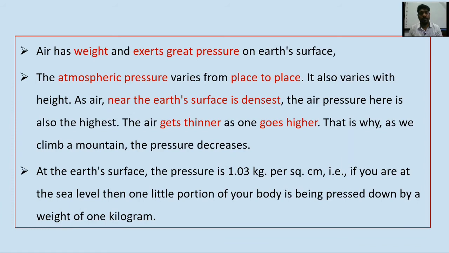The last one is that at the Earth's surface, the pressure is 1.03 kg per square centimeter. That is to say, if you are at sea level, each square centimeter of your body is being pressed down by a weight of about 1 kilogram.